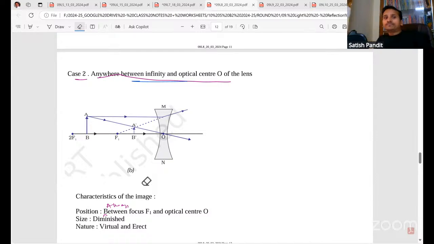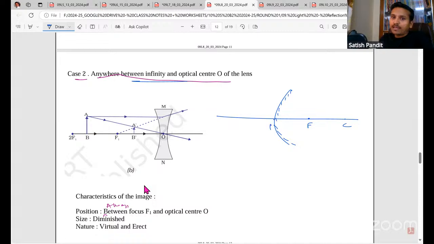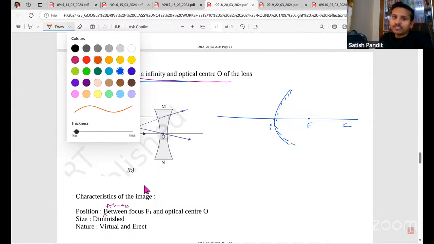So if you look here, I asked the question, where is the image formed when the object is kept between the pole and infinity in the case of a convex mirror? So in the case of a convex mirror, the image will be formed between pole and focus and behind the mirror. Okay, it's like this. We are having a convex lens, sorry, convex mirror. Focus will lie somewhere here. Center of curvature will be somewhere here. This is pole. And I'm keeping the object anywhere between pole and infinity. Suppose I'm keeping it here.